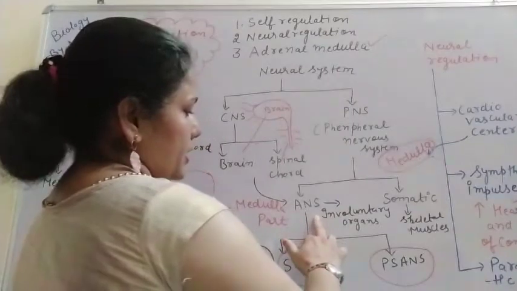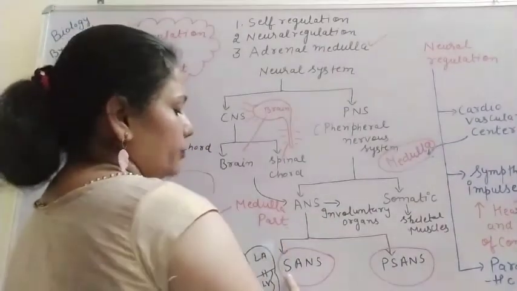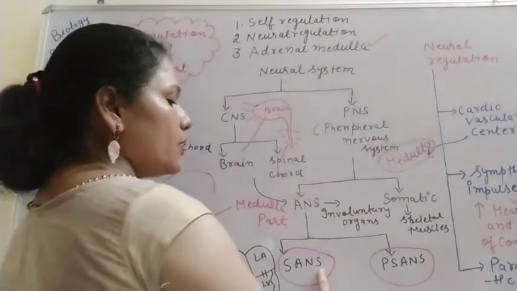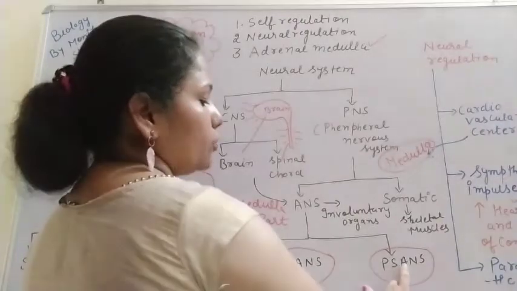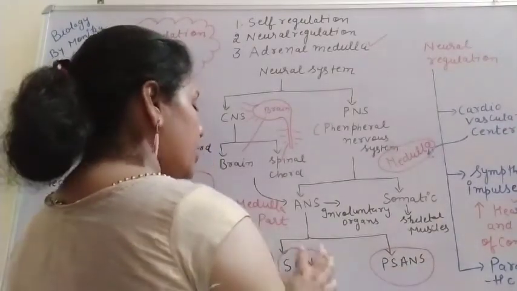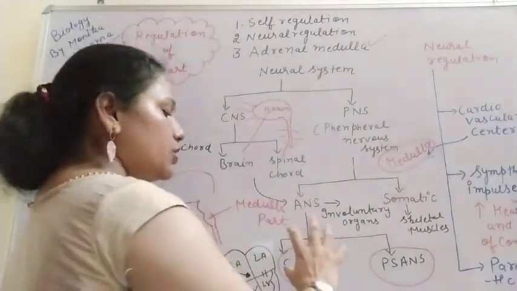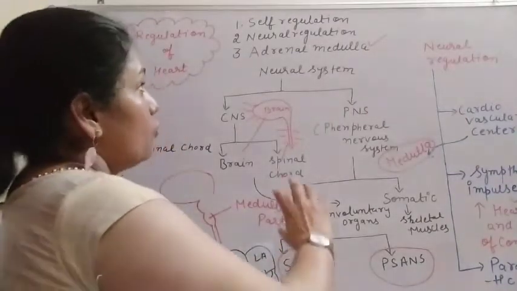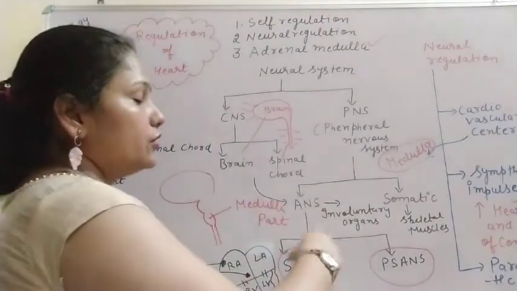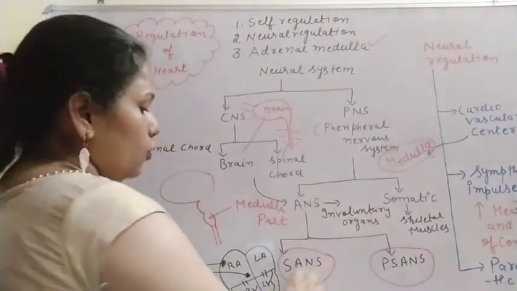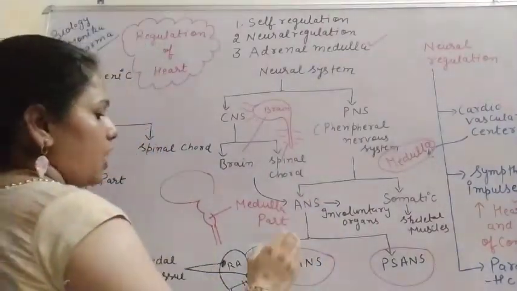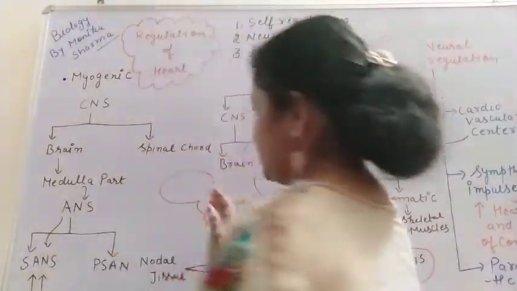And this ANS is of two types: sympathetic autonomic nervous system and parasympathetic autonomic nervous system. These two types of autonomic nervous system are important for the regulation of the human heart. So now let us discuss how this regulation takes place.